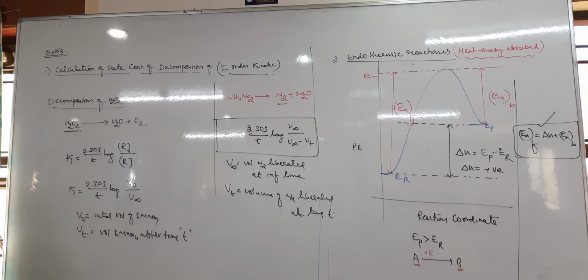So these are some important different rate constants. Okay, so chemical kinetics is completed.